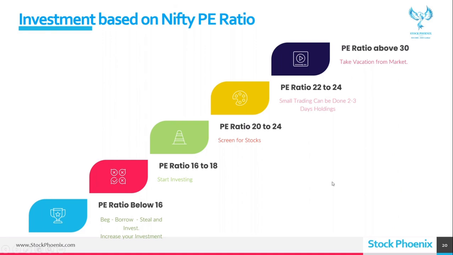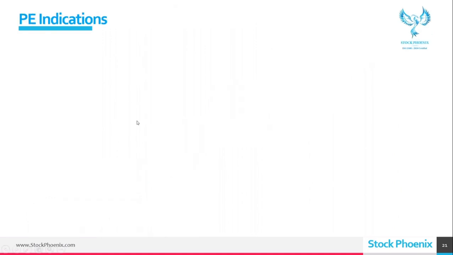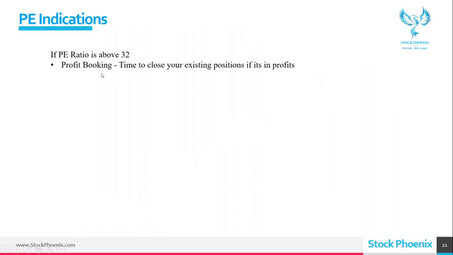So PE indications: if PE ratio is above 32, it is profit booking, time to close your existing positions. See, not only for fresh investment, it also gives you an idea what to do with your current holdings. I told you, right? 3 things. Inactive stocks, throw them away. Stocks which are bleeding, throw them away. Stocks showing a risk, you can keep 50 percent. So profit booking, time to close your existing positions if they are in profit.